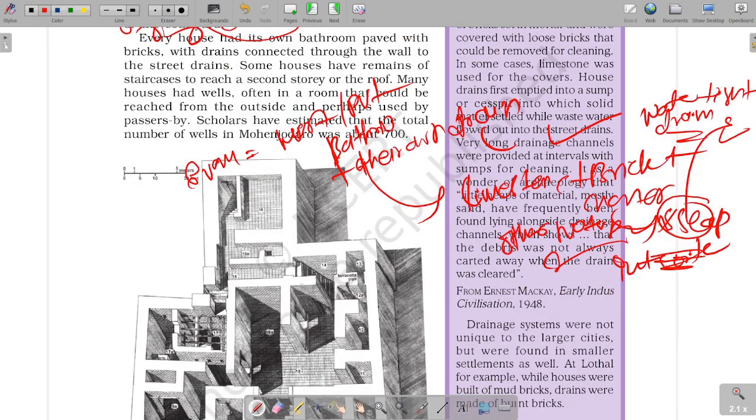Guys, we have seen that drains were found in each and every city. There was no exception for drains.